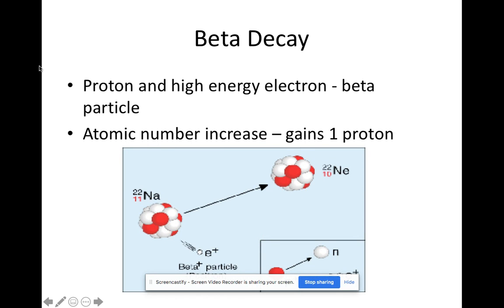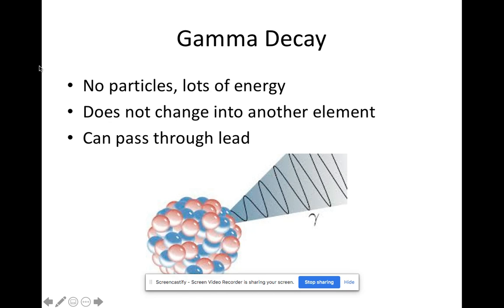The next type is beta decay, and this is when an atom's nucleus loses a high energy electron called a beta particle. And what happens here is your atomic number increases, so it gains a proton. Gamma decay is when there are no particles lost, but your atomic nucleus loses a large amount of energy. This one doesn't change into another element, but it is also the strongest one and can pass through lead.